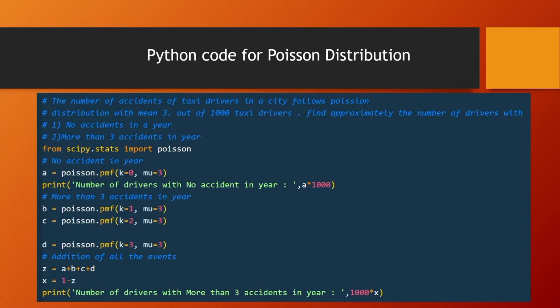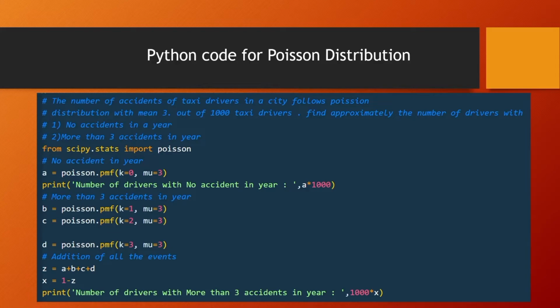So all the variables give us the Poisson distribution values. Then we add all the values and subtract the added value from 1, so we can get more than 3 accidents in a year.